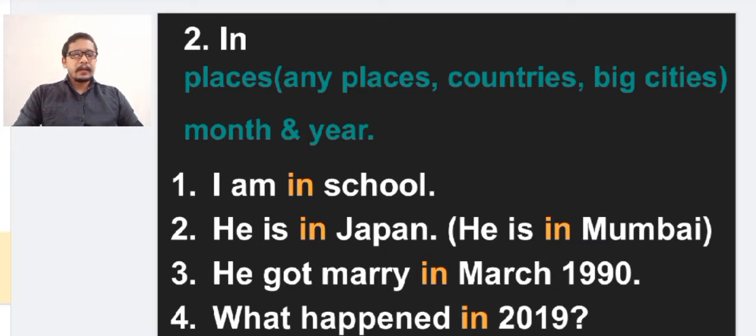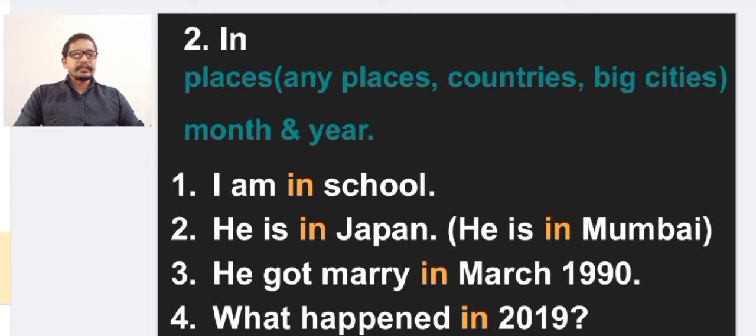Let us see few examples. I am in school. School is a place. So he can be in school anywhere. He can be in playground. He can be in library. He can be in staff room. He can be in classroom. Wherever it is, it just shows the common. I am in school.